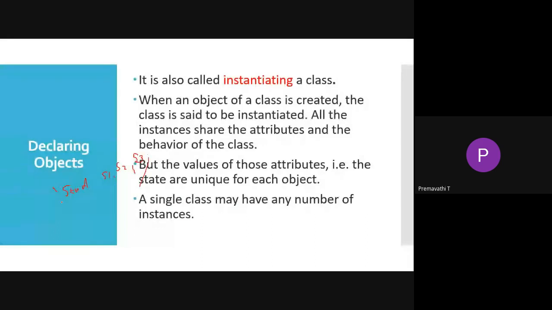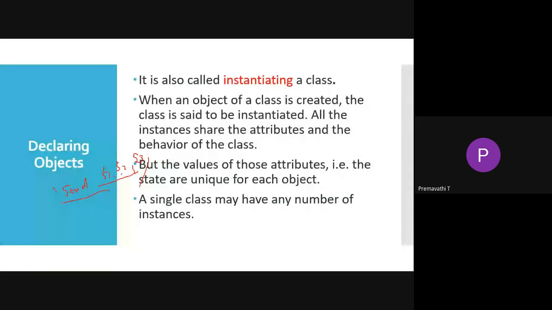For a single class, the student is the class name, and we create objects for it. The values of those attributes are unique for each object; if you pass a value to S1, it will be different for the others.